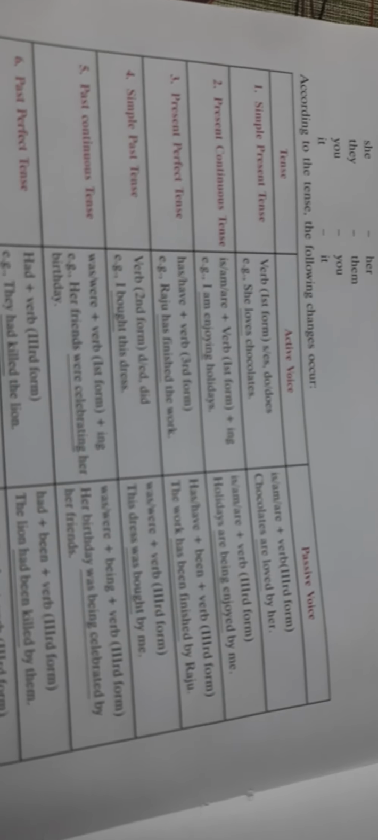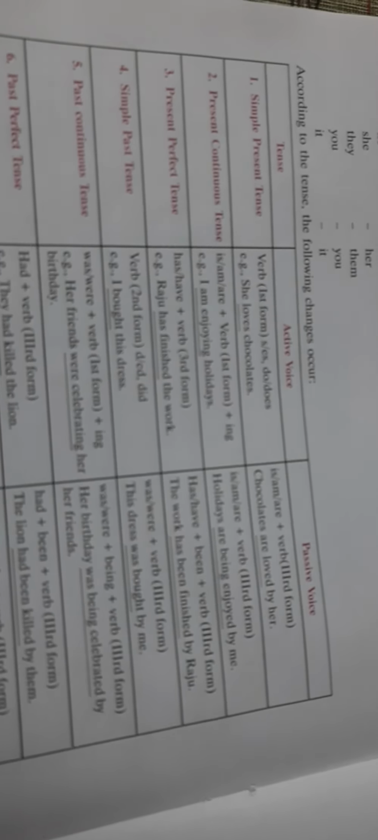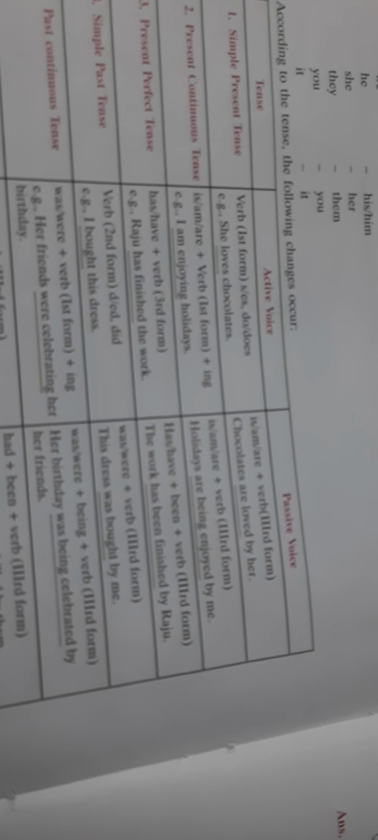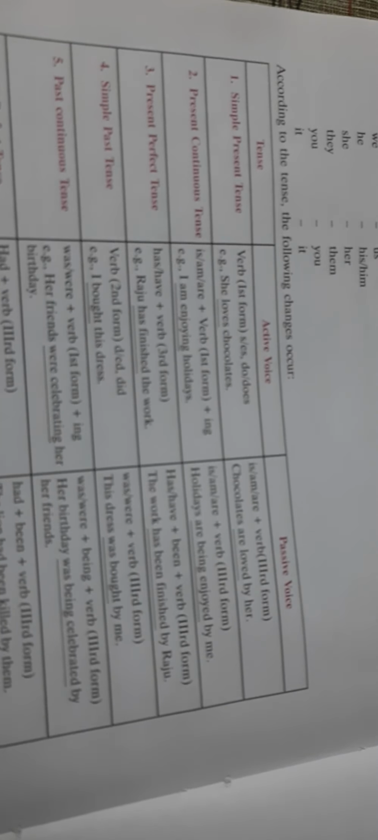Simple past tense. Verb will be in the second form. Either D will be added or ED or did. I bought this dress. Here bought is the second form of the verb. It will change into passive voice. Was or were will be added because it is past tense, and the verb will be in the third form. The dress was bought by me. This is the type of passive voice in the simple past tense.